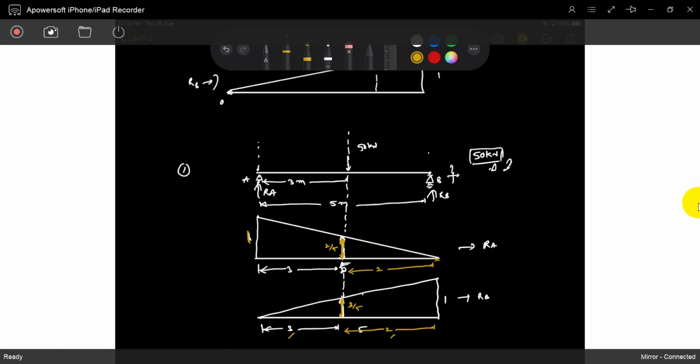Understood? Just influence, see, similar triangles. This is 1, this is 3, this is 2. This value is 2 by 5, and this value is 3 by 5.